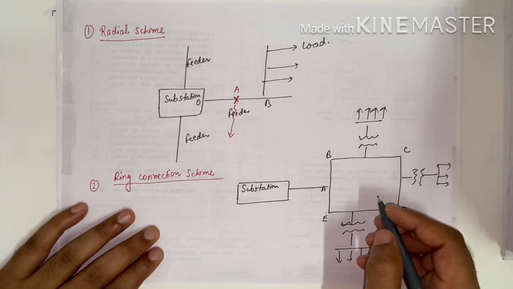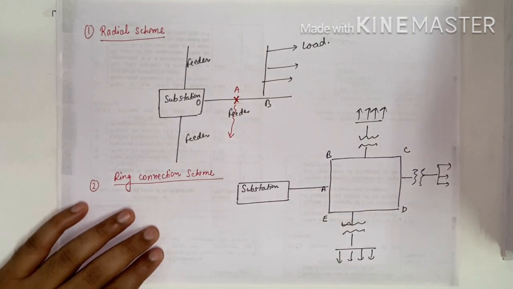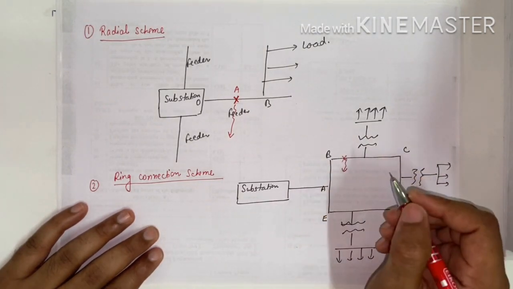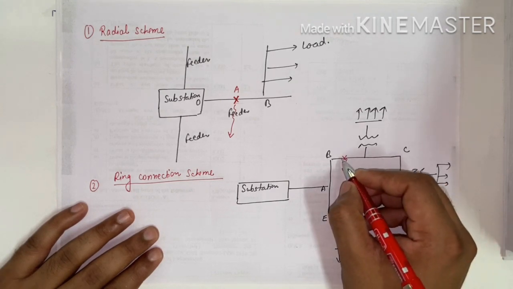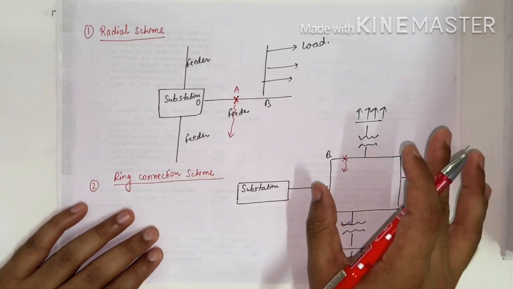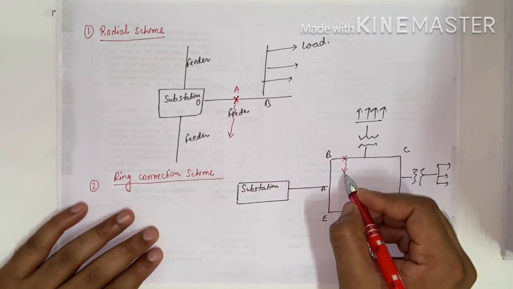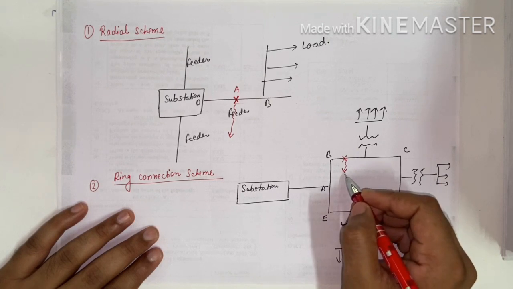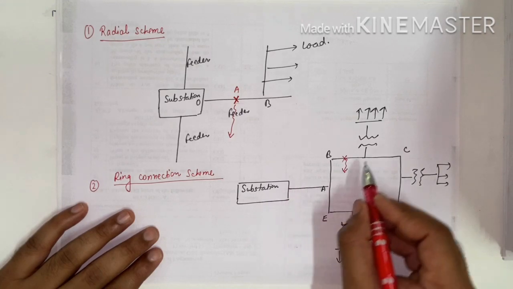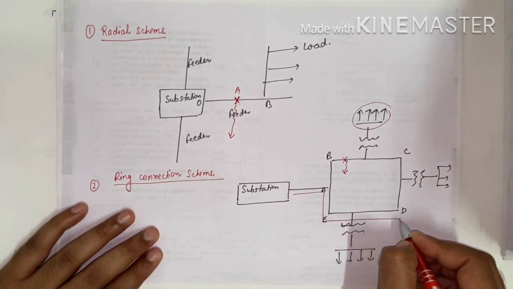Now suppose we have a fault here on this point. If a fault occurs at this point, then this feeder will not work, but for supplying this load we have current flow in this fashion.